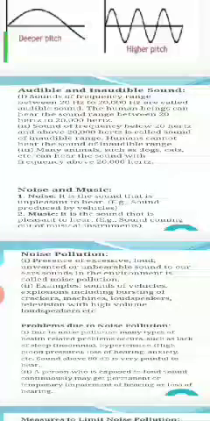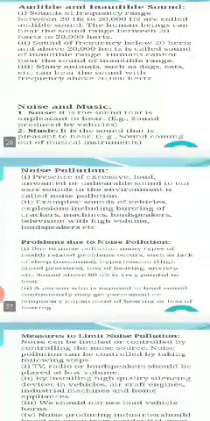Human beings cannot hear sound lower than 20 Hz and higher than 20,000 Hz, whereas animals like dogs, cats, monkeys, etc. are able to hear sound with frequency more than 20,000 Hz.